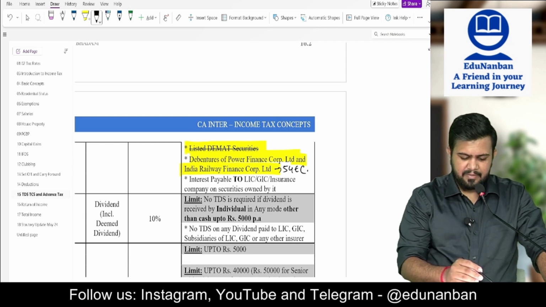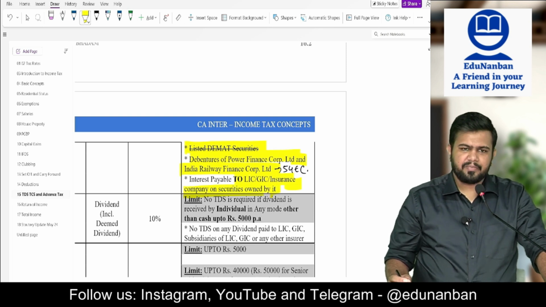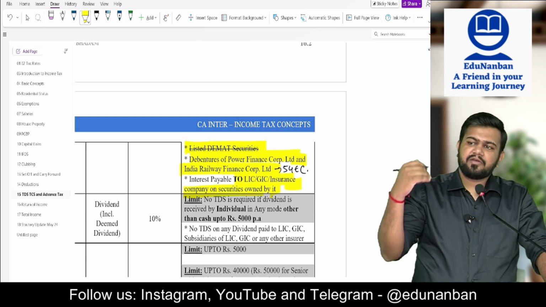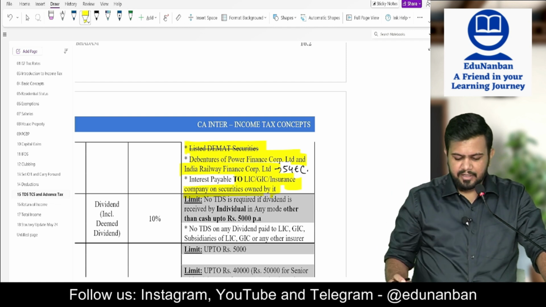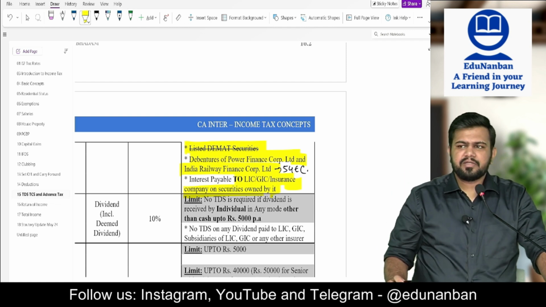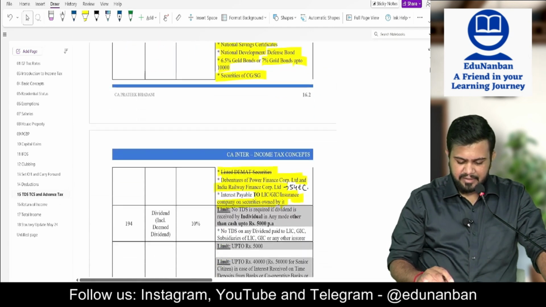Then interest payable to LIC or GIC on securities owned by it or any insurance company. So if interest payment is made to LIC, no need to deduct TDS. If it is made to GIC, no need to deduct TDS. If it is given to any insurance company also, no need to deduct the TDS. Okay. So this is section 193.